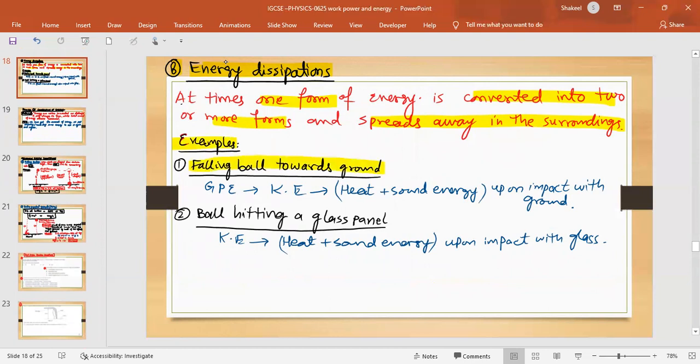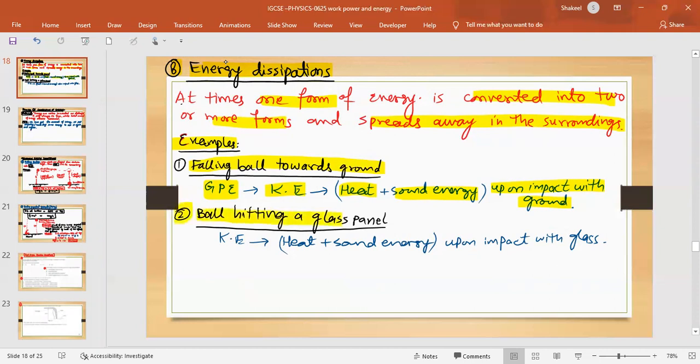If you drop a ball on the ground, initially when you're holding it at some height, it has GPE. When you release it, it falls down and the GPE is converted into kinetic energy. When it strikes the ground and comes to rest, all of the kinetic energy is converted into heat and sound upon impact with the ground, and that dissipates. That is known as dissipated energy, like the heat and sound spreading out in the environment.